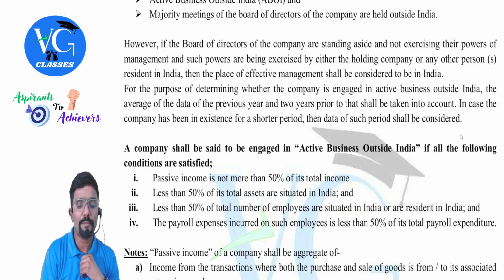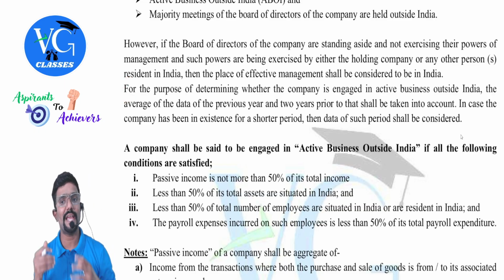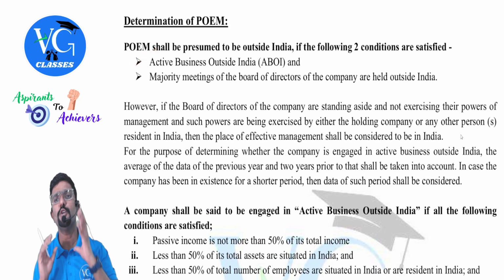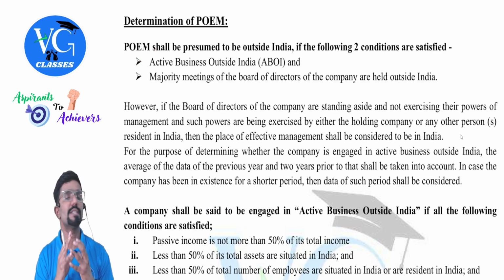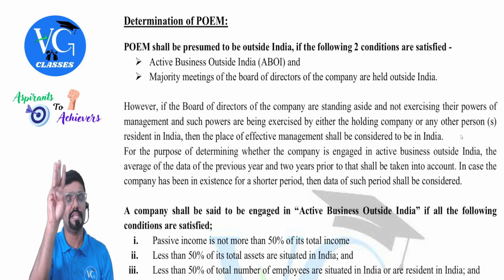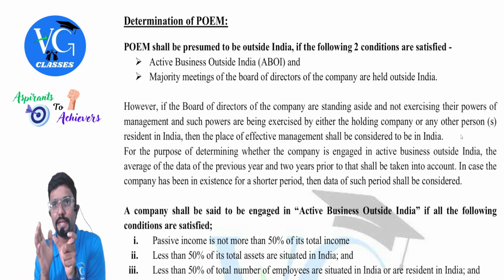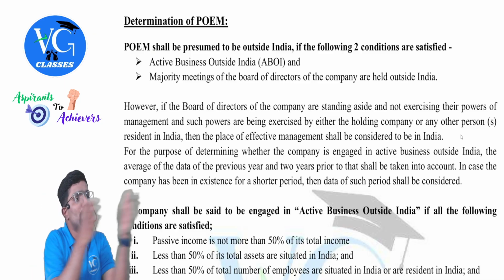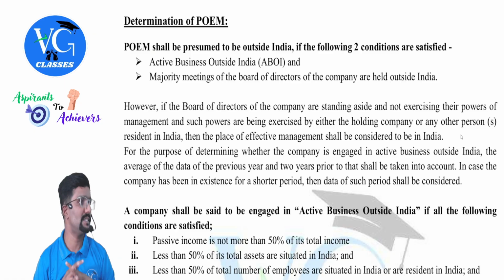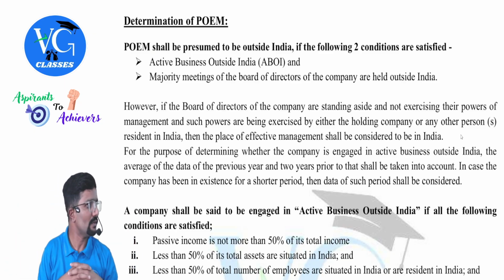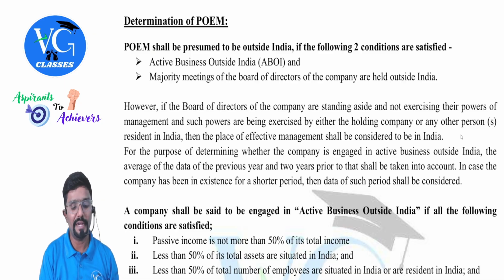For the purpose of determining whether the company is engaged in active business outside India, the first point, we need to derive a few figures. Those figures we will take as the average of 3 years. We are deciding the residential status for previous year 25-26. Agree? Yes. That year's data plus 2 more years of the past. So totally 3 years of data we have to take and do the average.